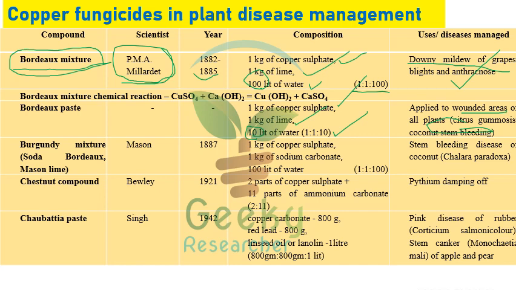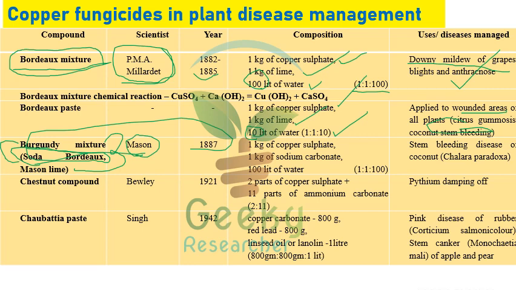The second one is Burgundy mixture, otherwise called soda Bordeaux. This question was asked in 2019: which of the following fungicides is called soda Bordeaux, because Burgundy mixture is otherwise called soda Bordeaux. It is also called Mason lime, because the scientist who developed it is Mason, in 1887. This question was asked in the 2021 NET. Burgundy mixture was developed by Mason in 1887.